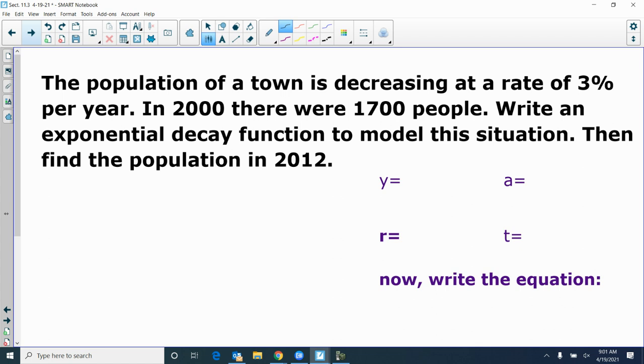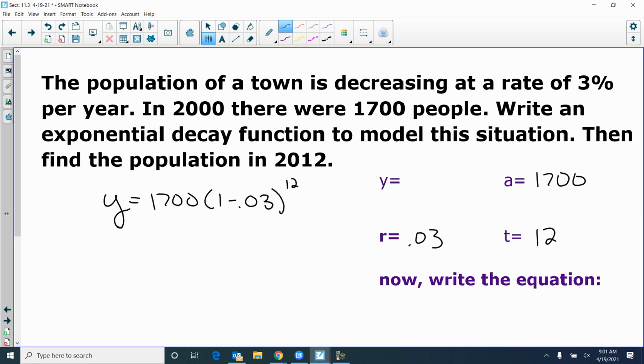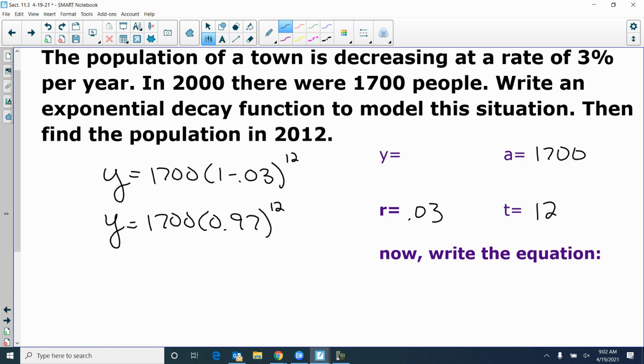A equals what, 1,700? Yes. Times 12, your rate, 0.03. Now I like to do the 1 minus 0.03, so 0.97.